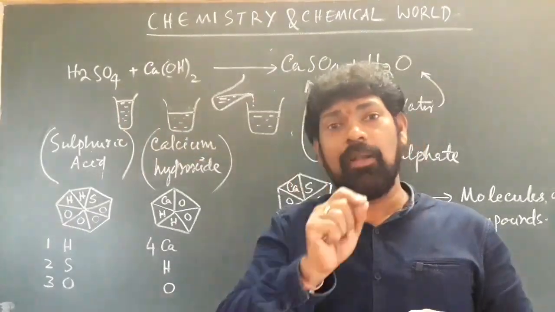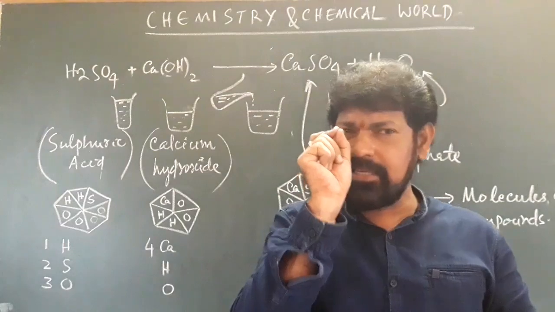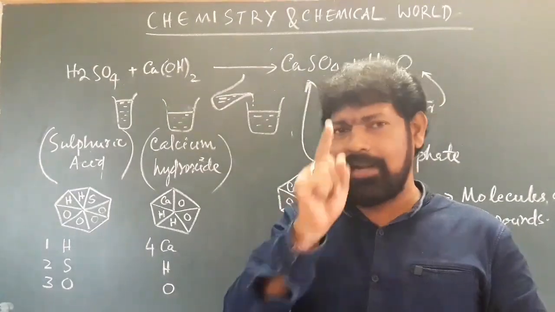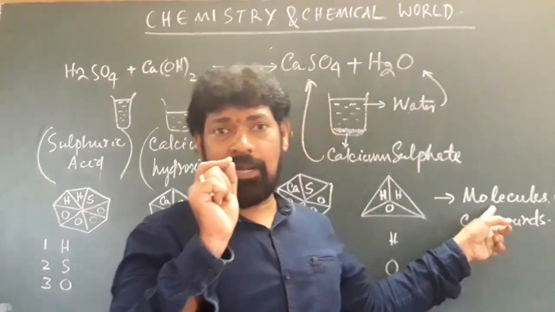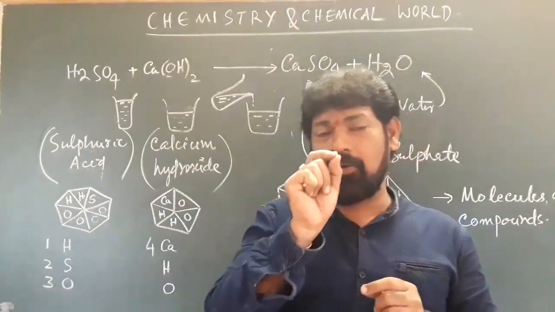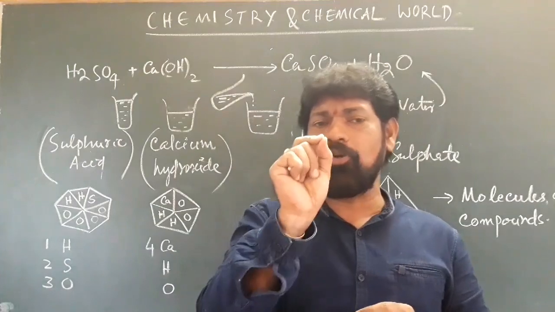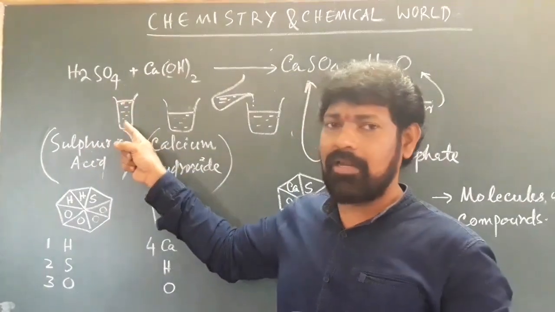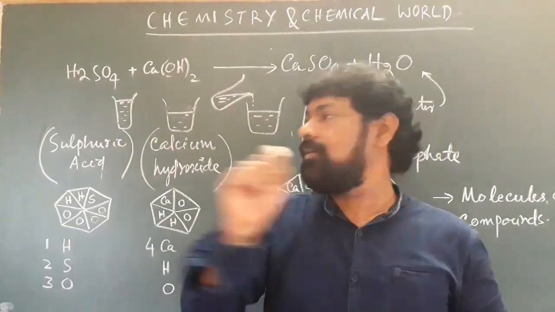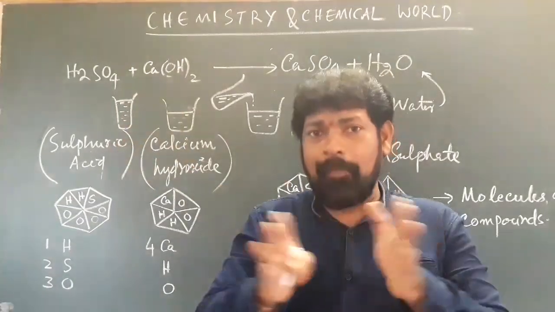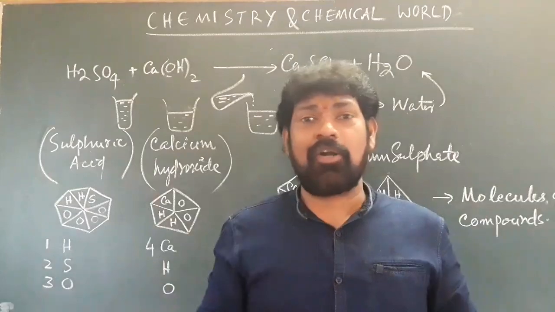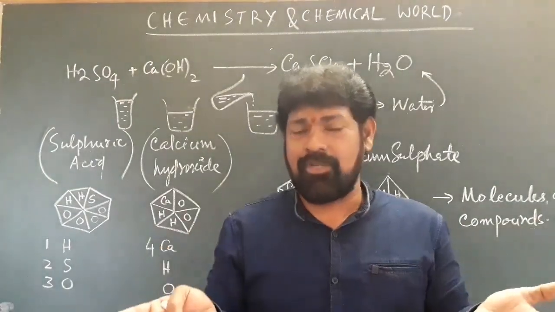Finally you will attain only a single small minute particle, and that small minute particle is called your molecule. Whenever you get that molecule, you have the smallest minute particle of this liquid that is behaving like the total acid. Further, if you want to break it, you cannot. You cannot divide it into smaller units.